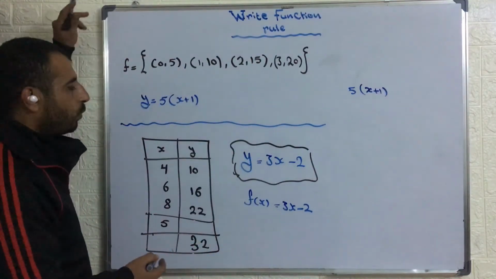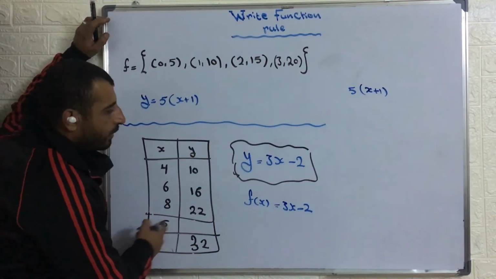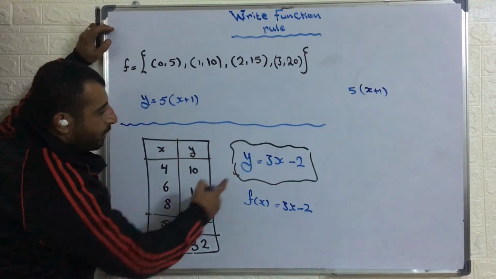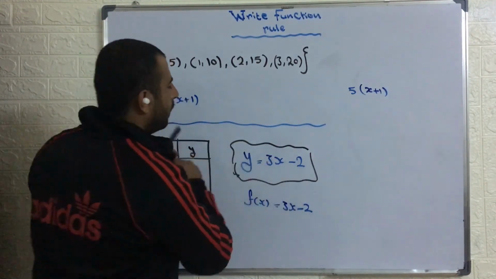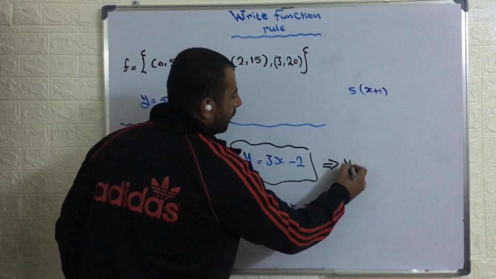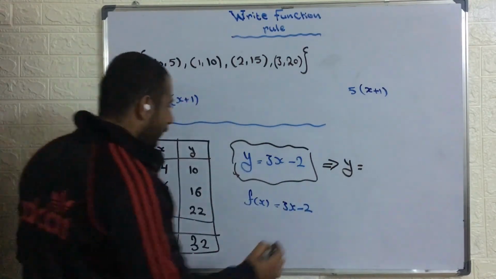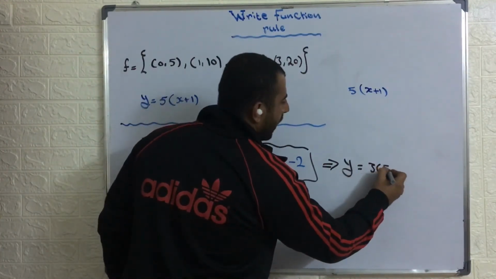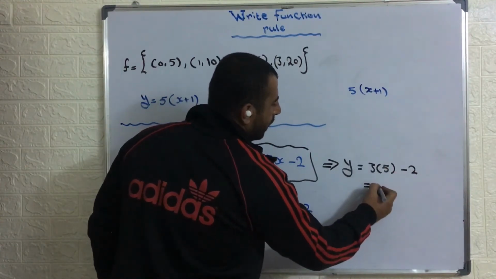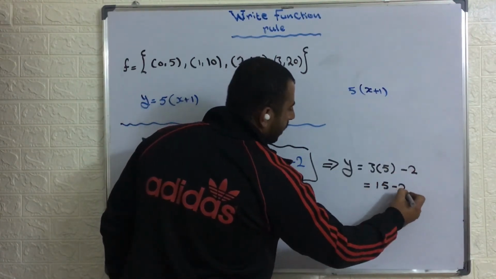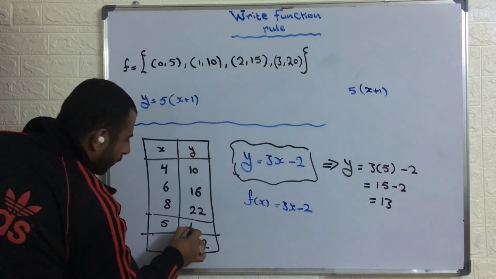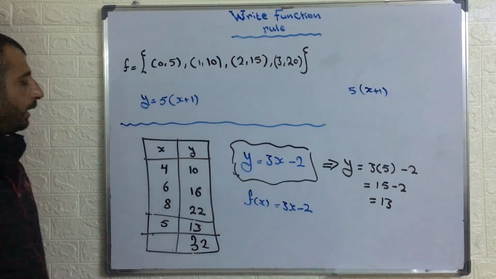Now what we need to do is substitute our value in our rule. I have the value of x as 5, so we substitute it here to get the value of y. Y equals 3 times 5 minus 2, which equals 15 minus 2, which equals 13. So the value of y is equal to 13.